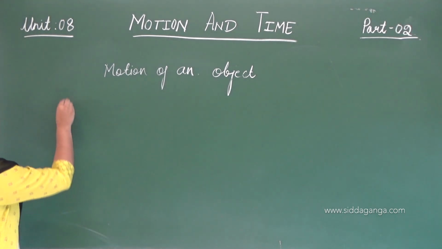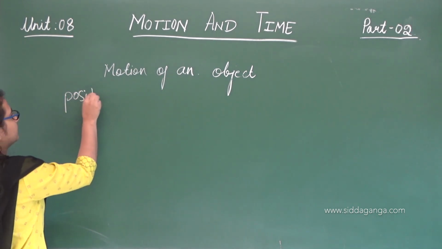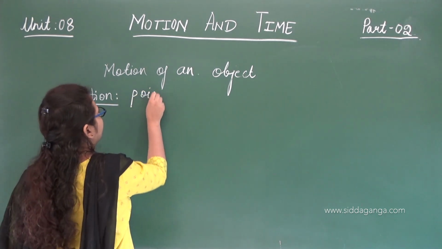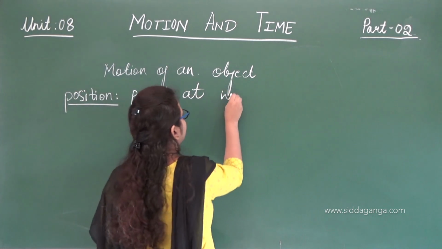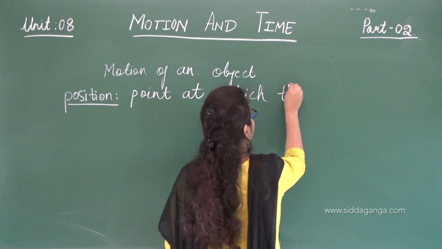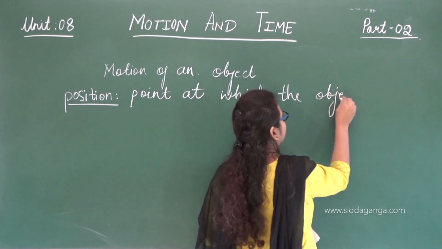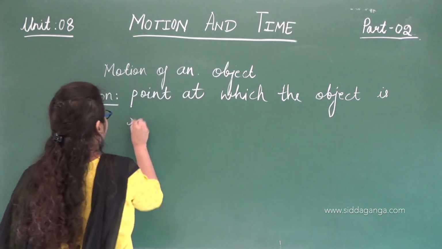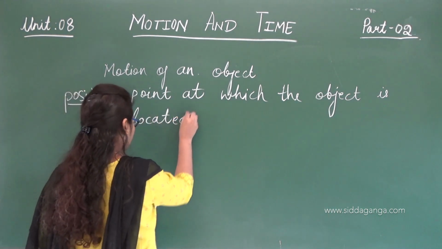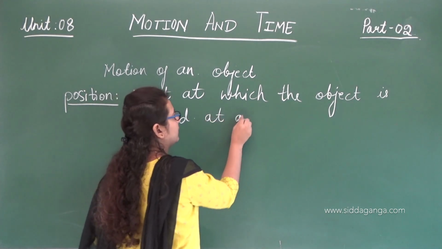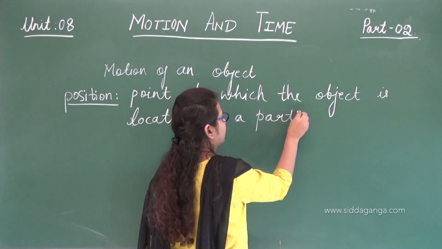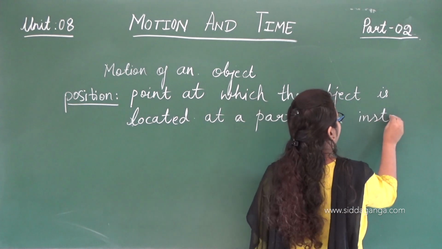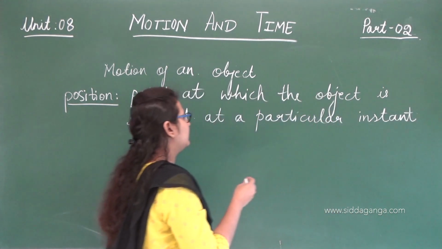So what exactly is this position? Position is nothing but the point at which the object is located at a particular instant of time.